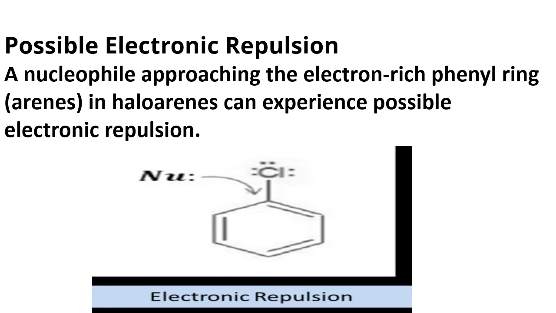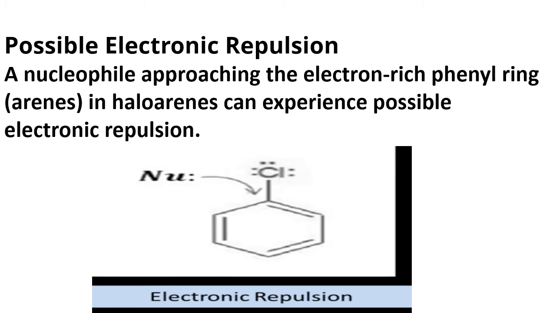One more, the fourth reason, possible electronic repulsion. What is this? A nucleophile approaching the electron-rich phenyl ring in haloarenes can experience possible electronic repulsion. See, what is the nature of the benzene ring? In the benzene ring, there are 3 pi bonds. It is called an electron-rich center. So the electron-rich center is already there in the aromatic ring, right? Now the approaching nucleophile has a negative charge. So the negative charge and the negative center of the phenyl ring may go for some repulsion. That's why they are slightly less reactive.